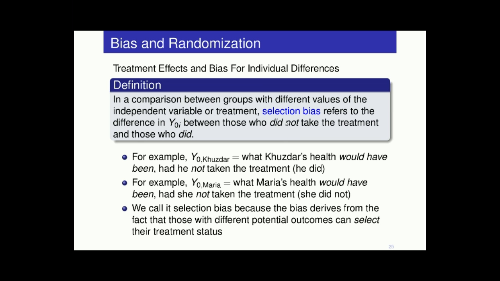So we call this problem selection bias, okay? That's why this is called bias in randomization. And we say that in comparison between groups with different values of the independent variable or treatment, selection bias is the difference in Y0i, the difference in the potential outcome under the non-treatment status. So in this case, the difference in health that would have been observed if they did not get health insurance. So that difference in Y0i between those who did not take the treatment and those who did, okay?